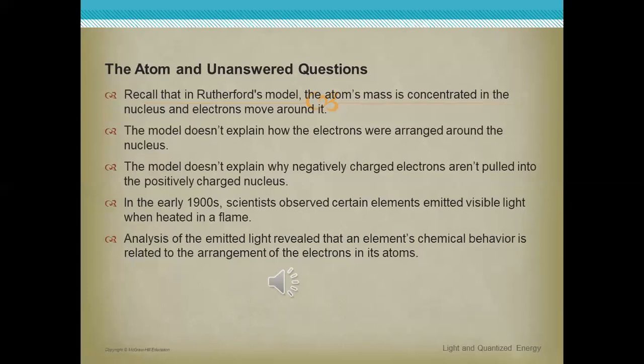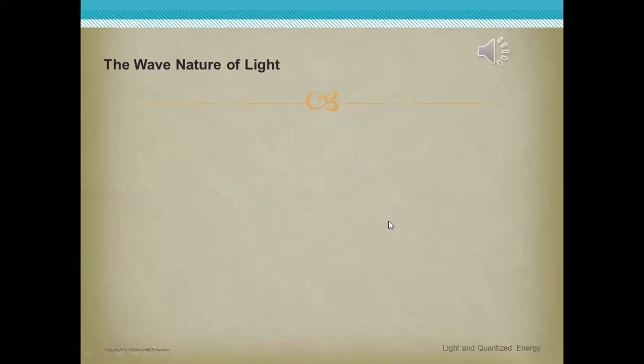In the early 1900s, scientists observed certain elements emitted visible light when heated in a flame. Analysis of the emitted light revealed that an element's chemical behavior is related to the arrangement of the electrons in its atoms. After that, we are going to complete the wave nature of light.